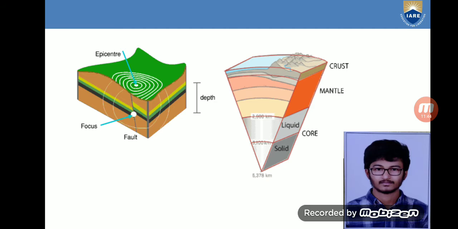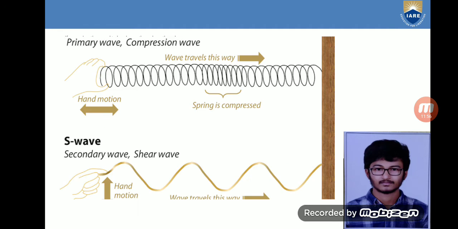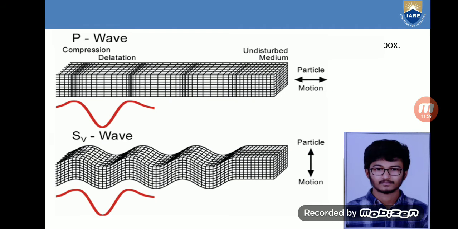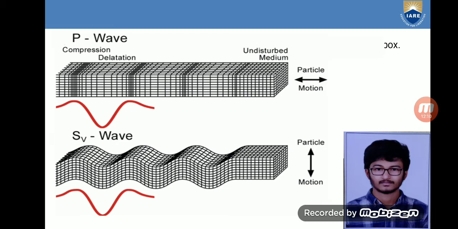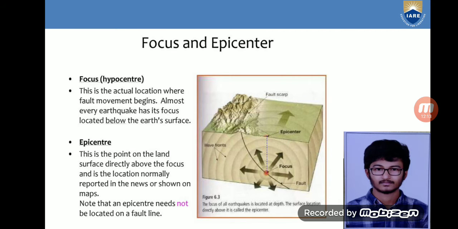So this is the discussion about the epicenter, whereas the main important concept to be discussed while knowing about the epicenter is seismic waves. Yes, the seismic waves, the waves which have been discussed: P wave, S wave, Rayleigh wave and Love wave. These waves are discovered with the help of seismographs. A seismograph is a technique used to describe the seismic wave patterns of the underground earth, by which we can determine the effect of the earthquake on the surface of the earth.